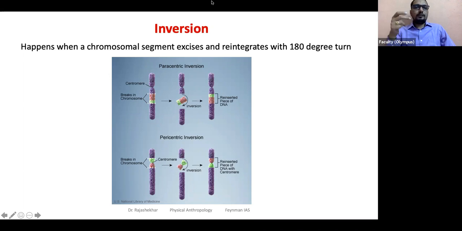Inversion happens when a chromosomal segment gets detached or excised and reintegrates after a 180-degree turn.